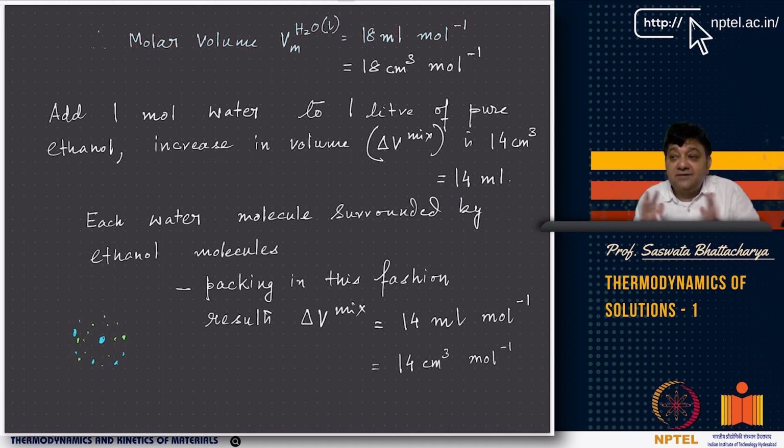The association that has happened has reduced the increase in volume. It is no longer 18 milliliter, it is now 14 milliliter. Because of this association, some packing, some interaction has happened in such a way that the delta V mix has come out to be 14 milliliter per mole.